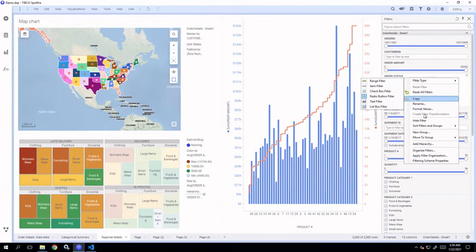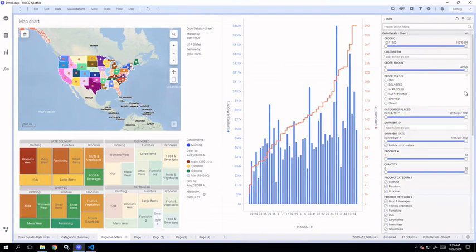You can also hide the filter if it is not required. You can sort the filters in ascending or descending order, and you can organize the filters. Organizing the filters and everything is an advanced topic, so it's covered in an advanced course. So now, applying the filtering.